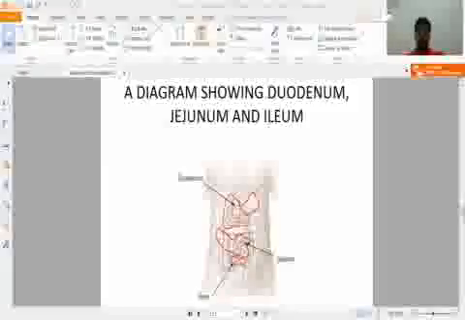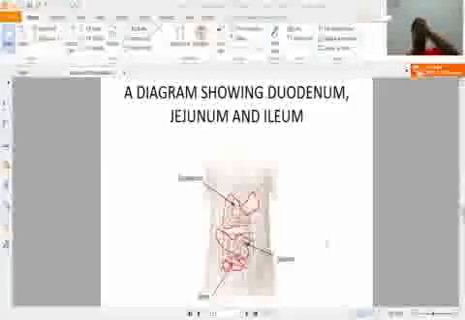It communicates with the cecum, part of the large intestine, and makes the ileocecal valve. This is the ileocecal valve. Okay, students, this is all about the anatomy of the small intestine.